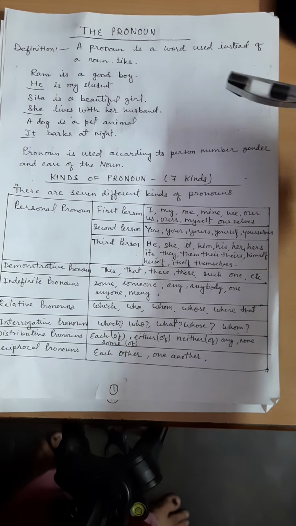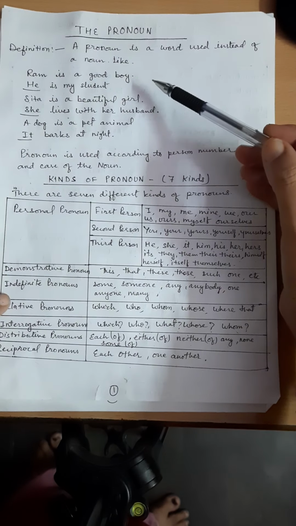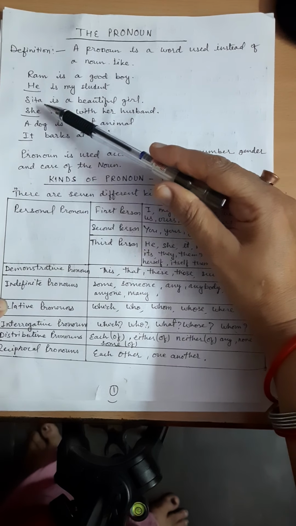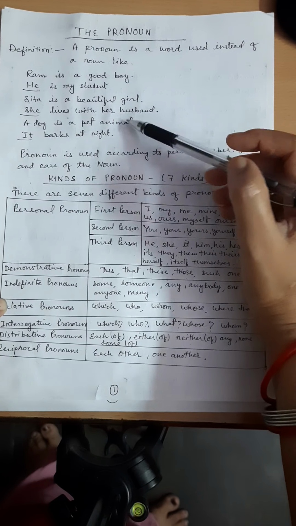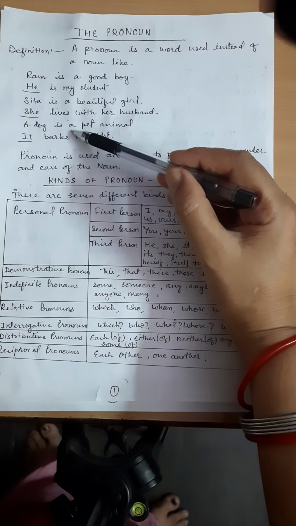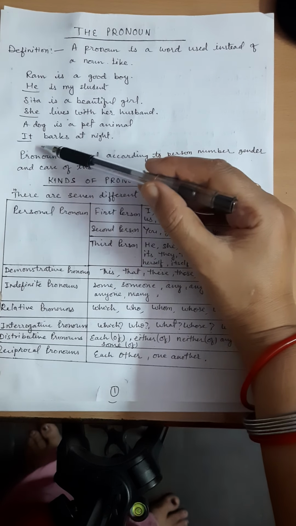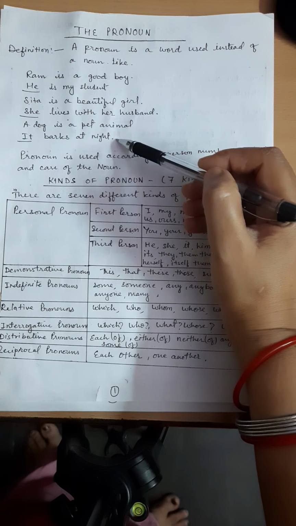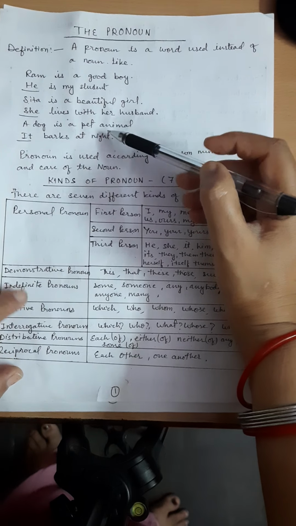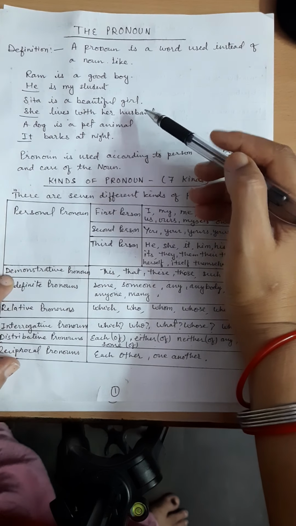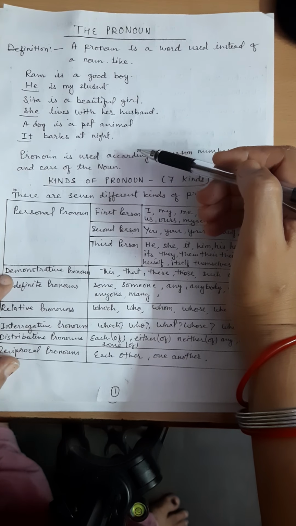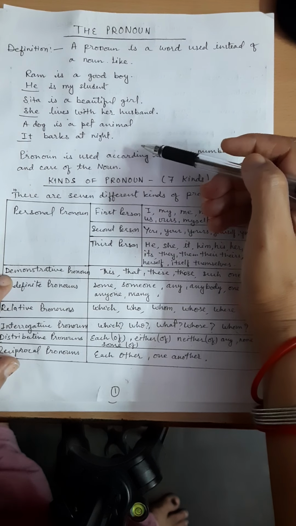Now, look at these sentences. Ram is a good boy. He is my student. Sita is a beautiful girl. She lives with her husband. A dog is a pet animal. It barks at night. So the words he, she, it are used instead of Ram, Sita and dog respectively in these sentences, and are called pronouns.